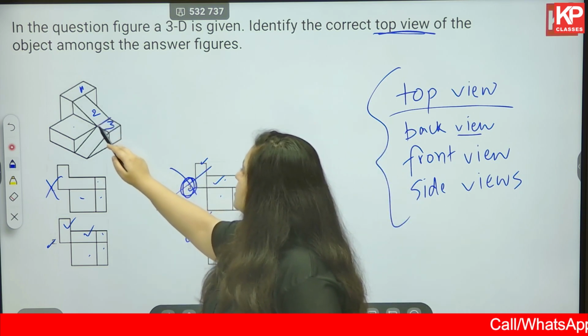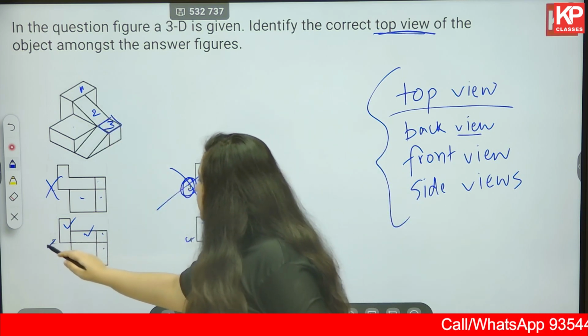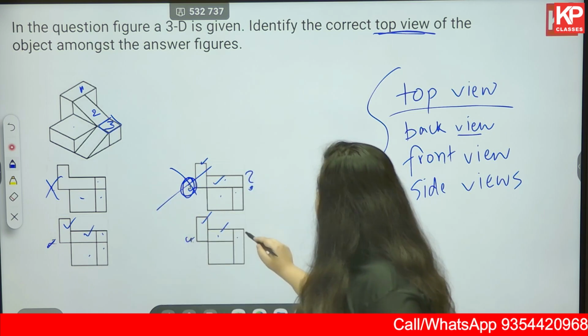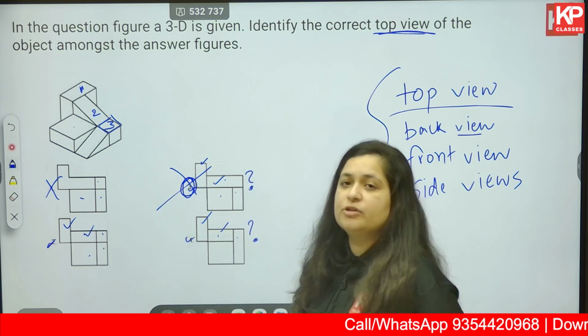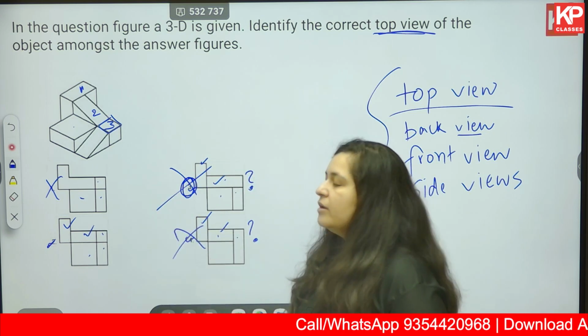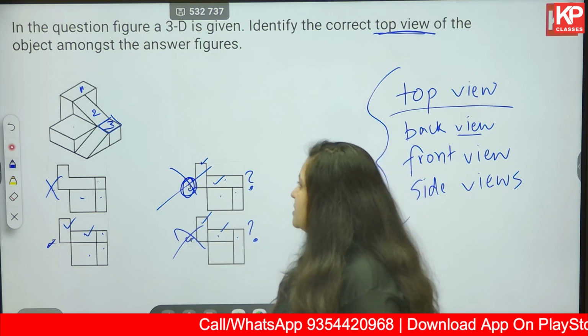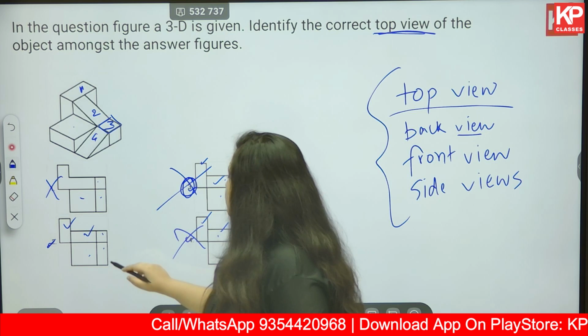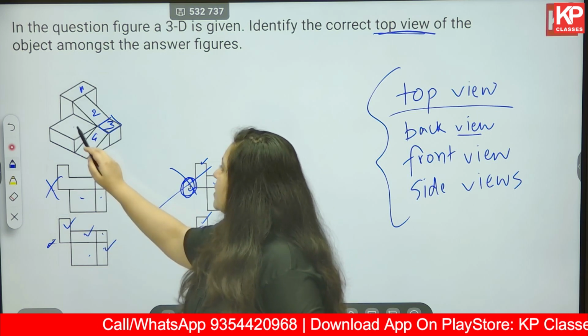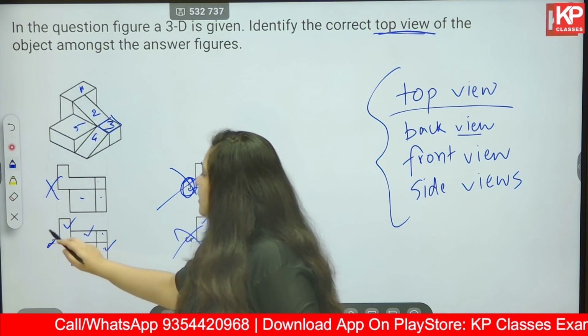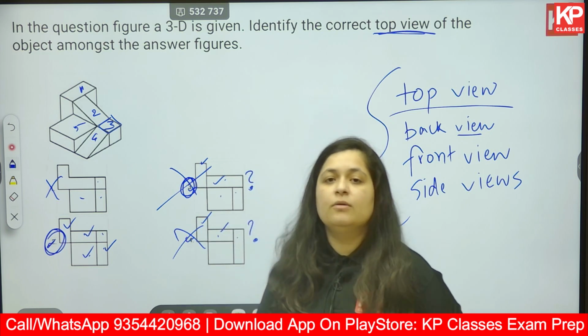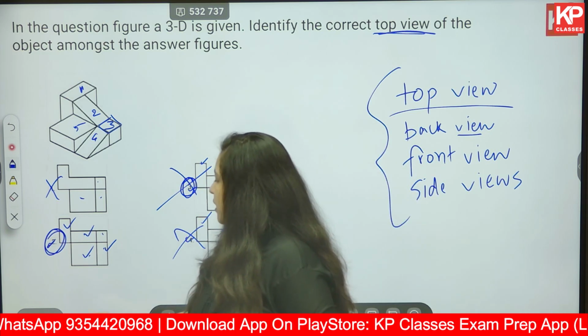Now this particular square, that is 3, do we have in 2? Yes, we have. Do we have this in 3? No. It is missing from option number 4 as well, so eliminated. We do not stop here, we carry this process for the other shapes as well. Shape number 4, we should be seeing a rectangle, yes. Shape number 5, we should be seeing a square, correct. So double sure that option number 2 is the correct one.